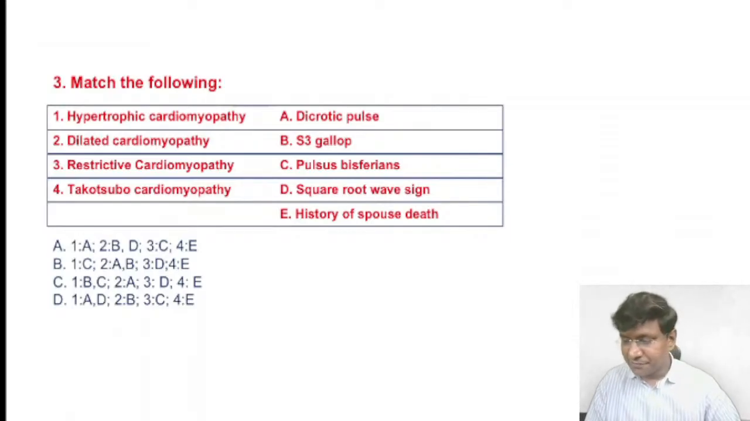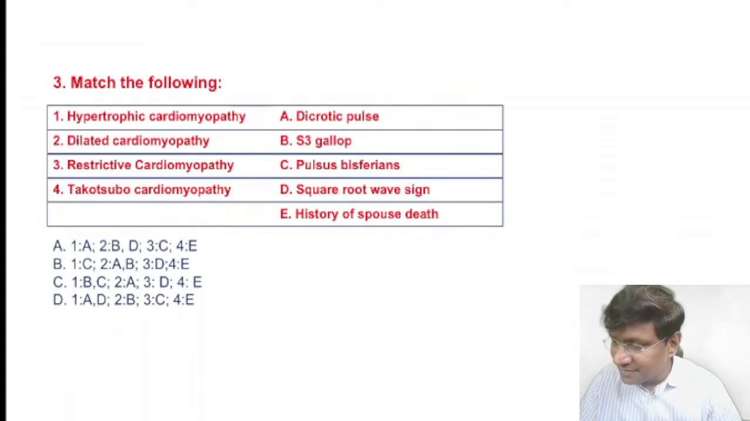So we have hypertrophic cardiomyopathy, dilated, restrictive, and Takotsubo. And on the right hand side, you have the dicrotic pulse, S3 gallop, pulsus bisferiens, square root wave sign, and history of spouse death. Please match the following. Okay, so if you see here, the hypertrophic cardiomyopathy, very good.